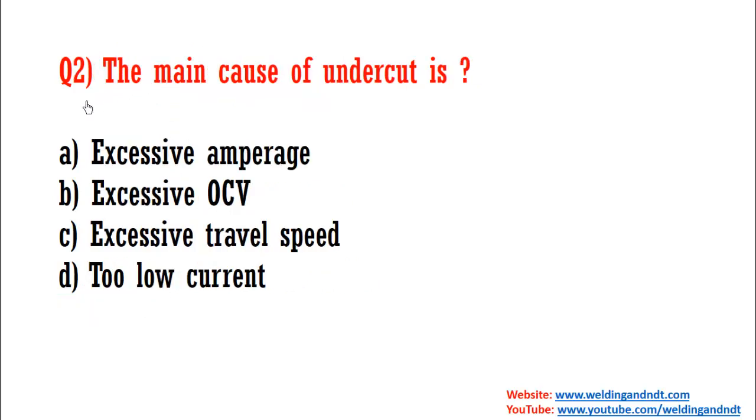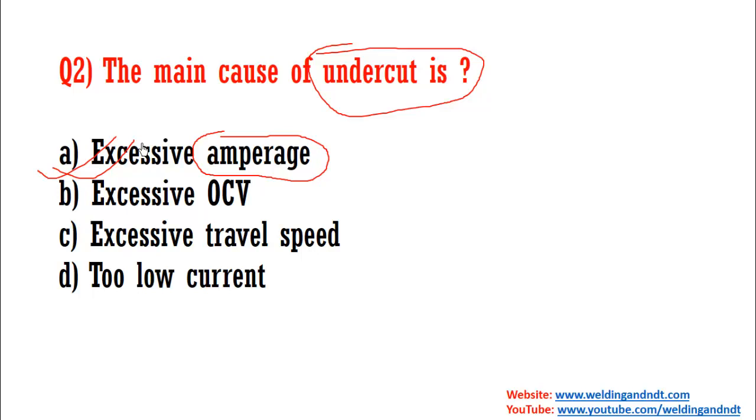Now question number 2, what is the main cause of undercut? Excessive current is the main cause of undercut, so option A will be right, excessive amperage. Excessive amperage is nothing but excessive current, and due to excessive current the undercut comes. So A will be the answer.